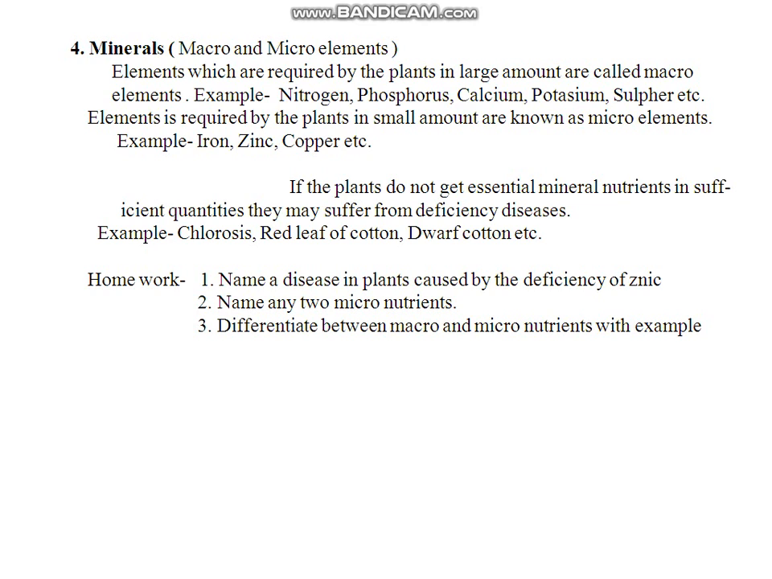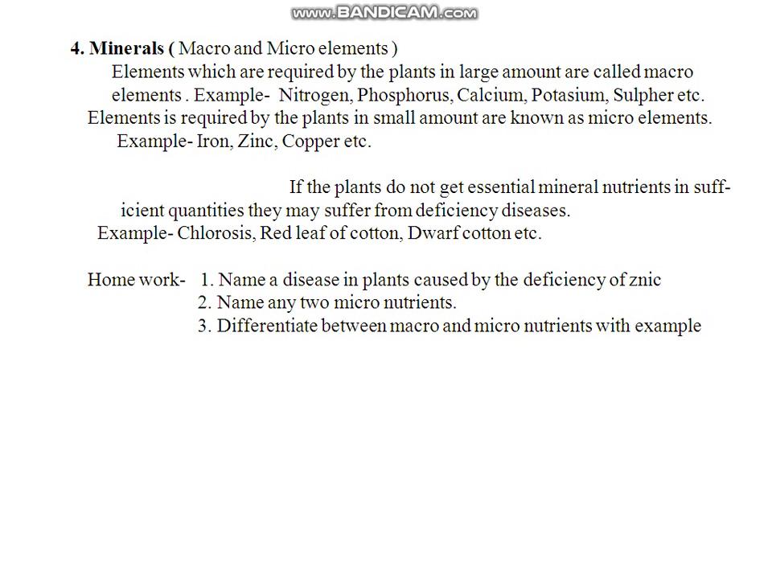Now, if the supply of minerals is not adequate for the plants, then what would happen? If the plants do not get essential mineral nutrients in sufficient quantities, they may suffer from deficiency diseases. For example, chlorosis, red leaf of cotton, dwarf cotton, etc.